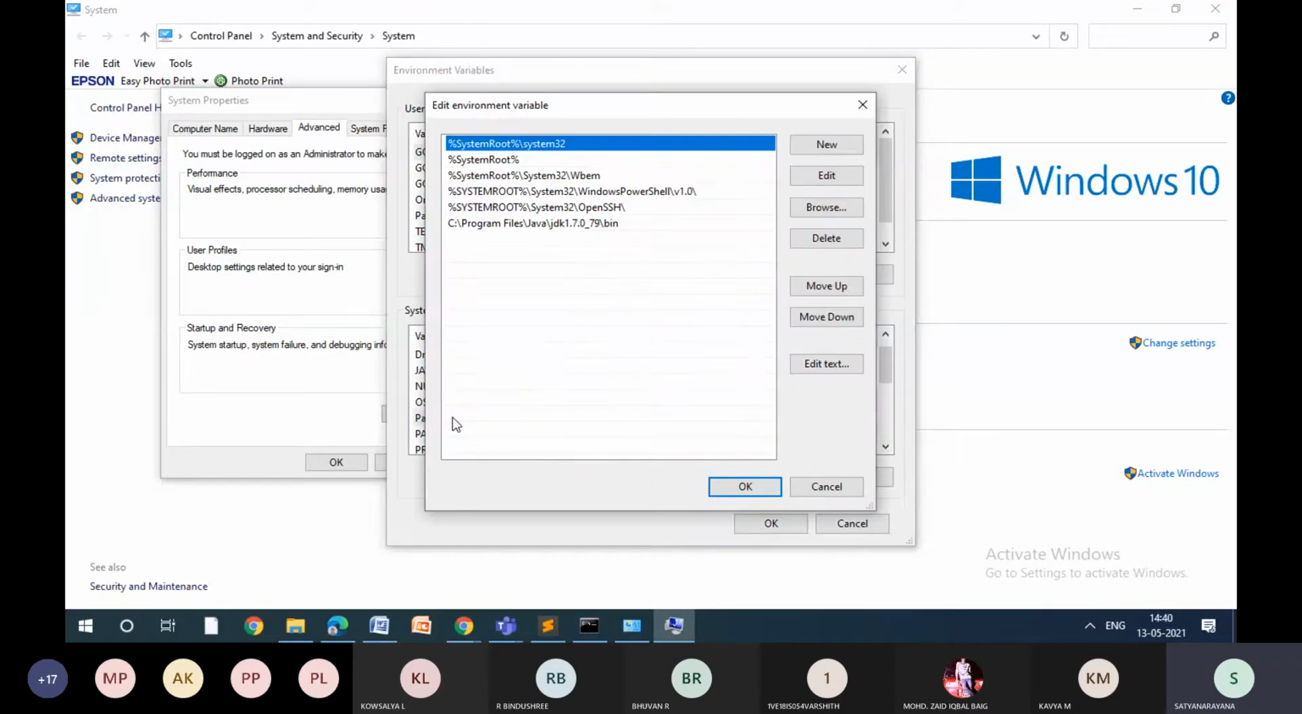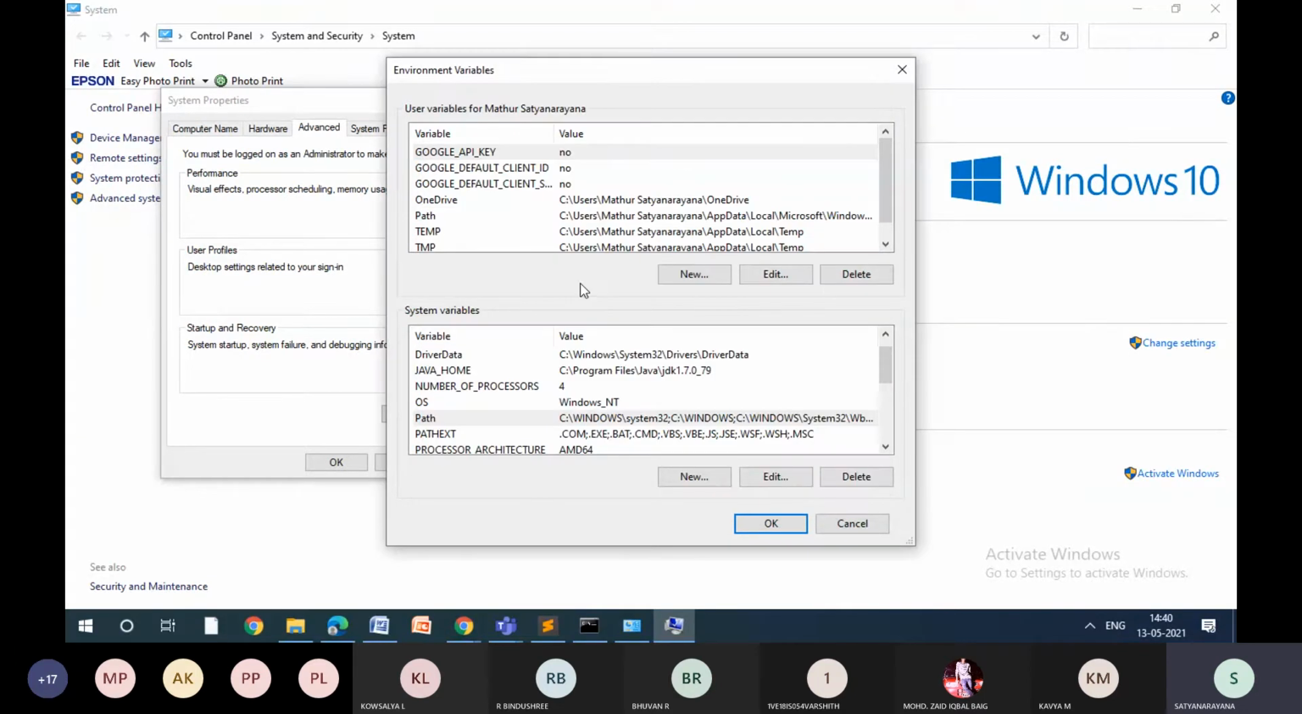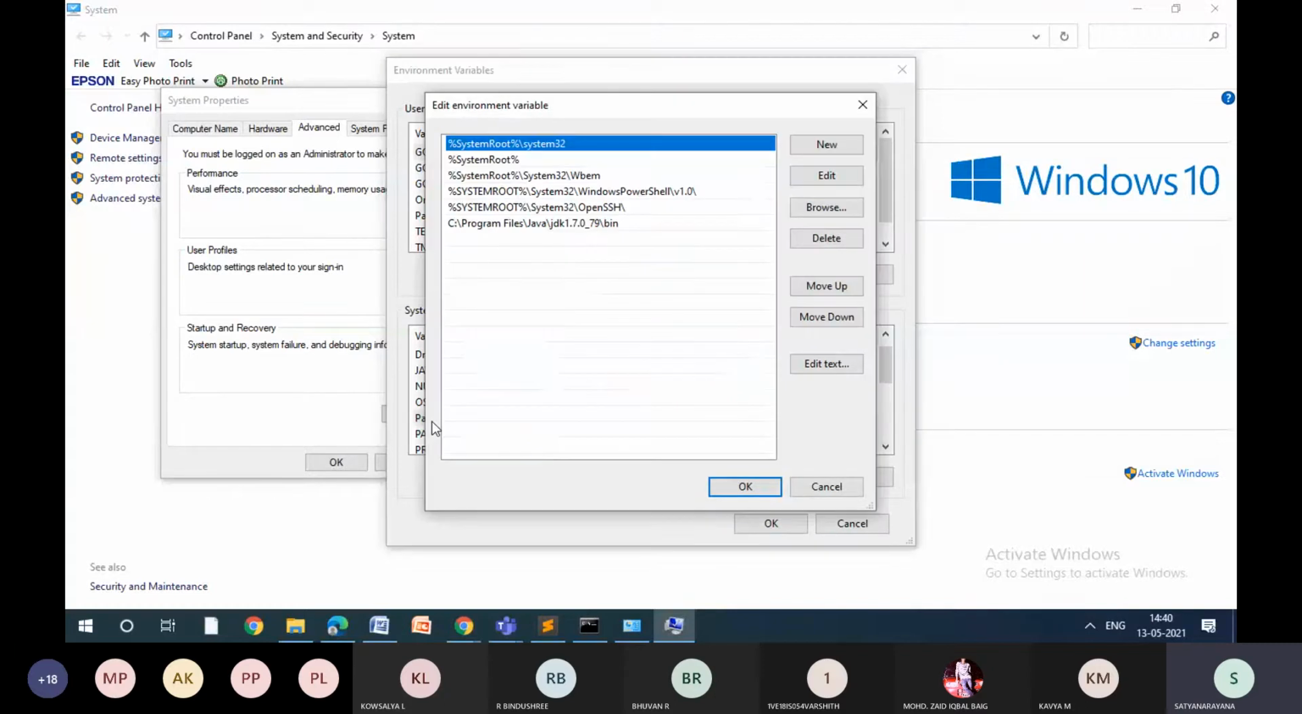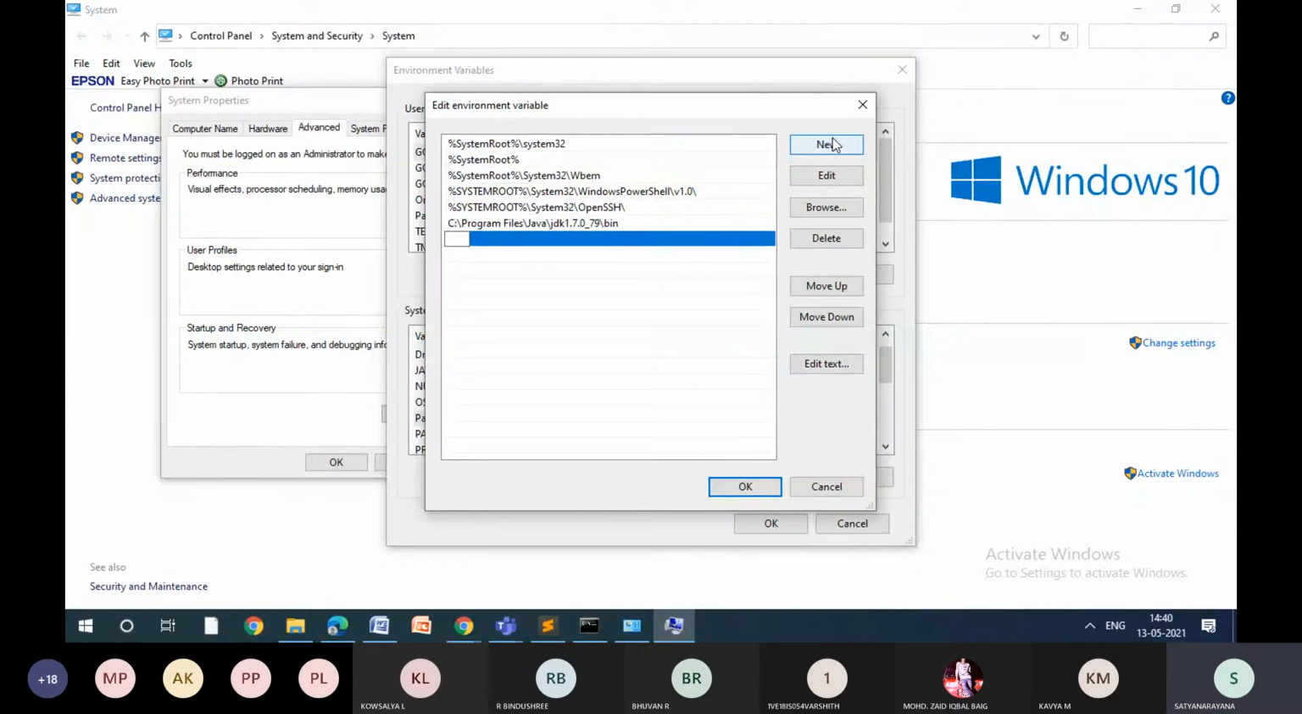So you will get user variables and system variables. In the system variables, there is a system variable called path. Double click on that, then go for new. When you go for new, it will ask what is the path. Then go for browse.